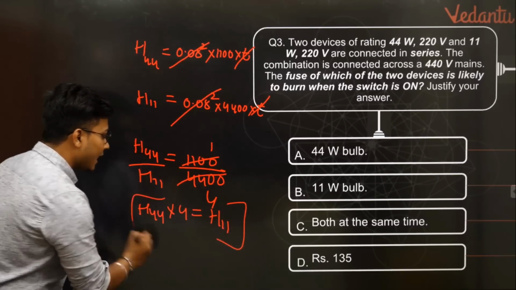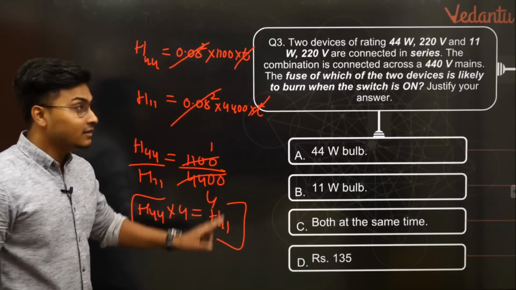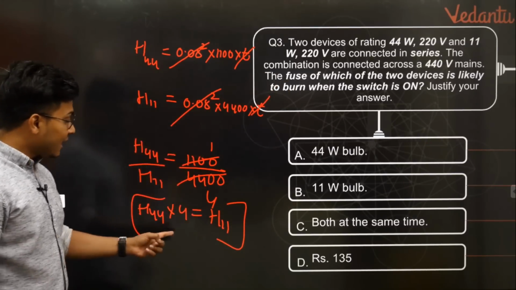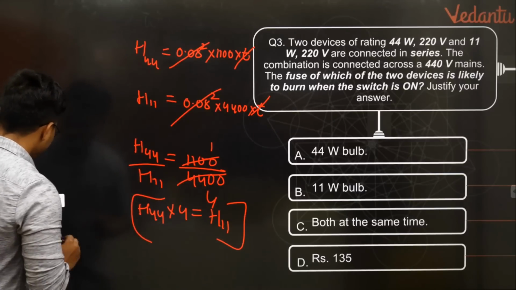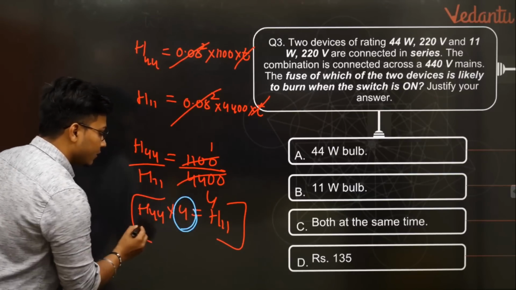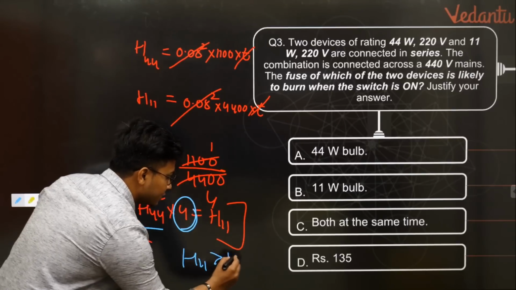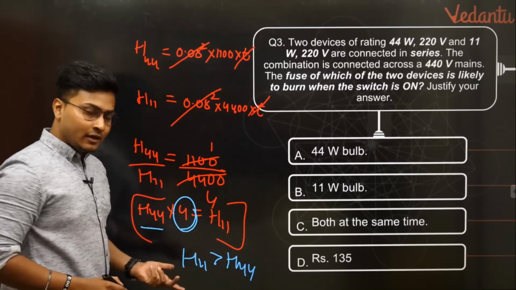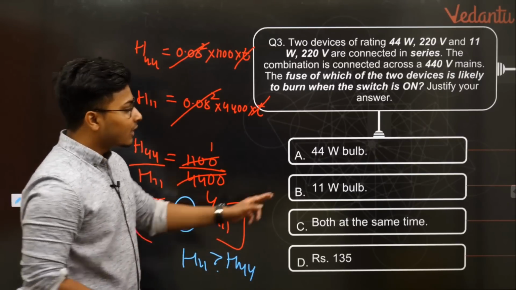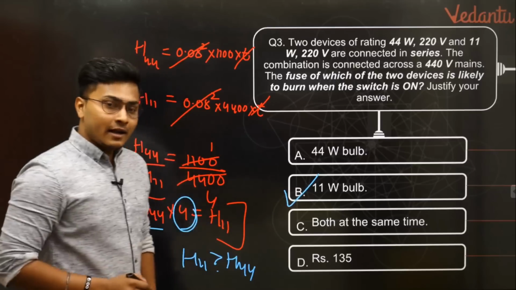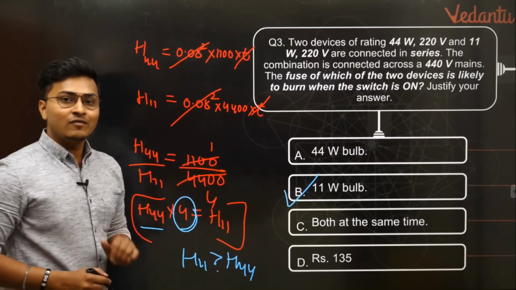What does this mean? That means the heat generated by the 11 watt power bulb is actually 4 times greater than the H44 bulb. That means H11 is greater than H44. You don't have to find out the value. Once you did this, you know that option B is correct because heat is generated more by the 11 watt bulb.